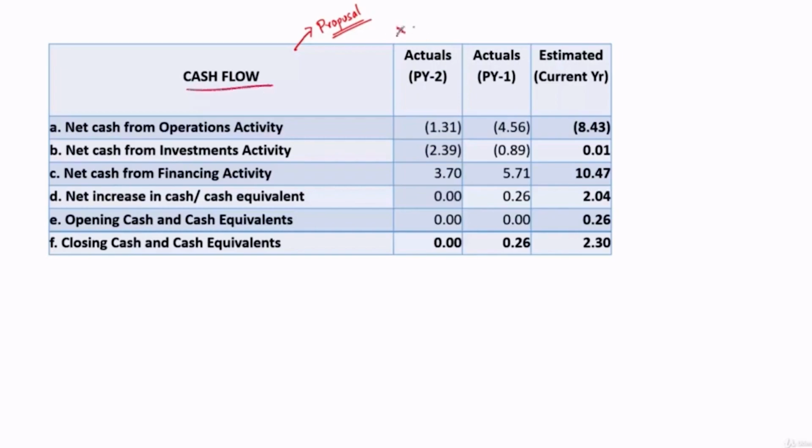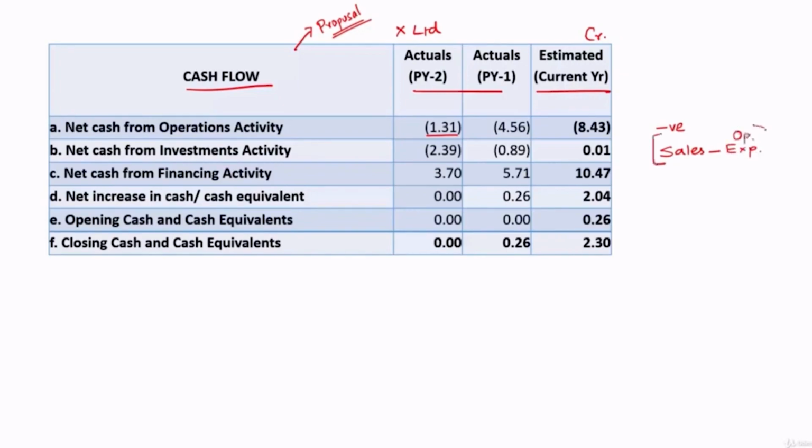Okay, let's have a look at this cash flow. We have cash flow of, let's say, X Limited for the previous 2 years and estimate for the current year. So what is happening in previous year 2? Let's analyze that. Net cash from operations is negative 1.31. Let's say figures are in crores. It is negative 1.31. It means the cash what they have generated from operations is negative. When we say operations, it is the cash which they have generated from sales minus cash what they have incurred on their operational expenses.